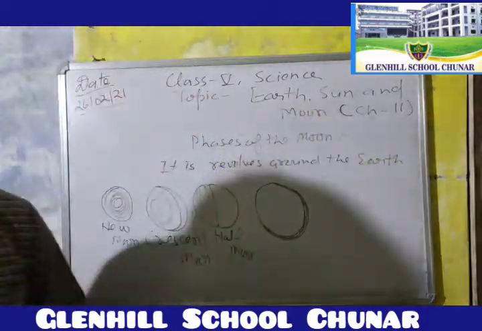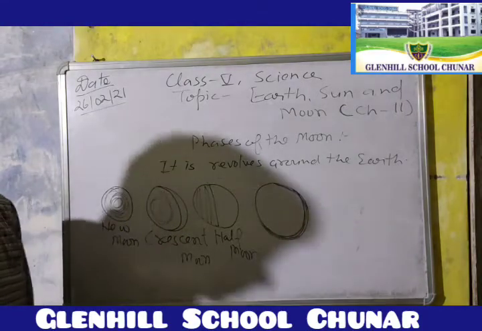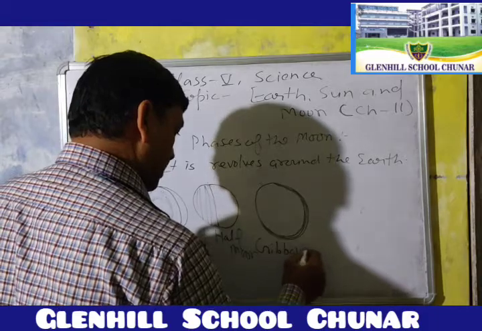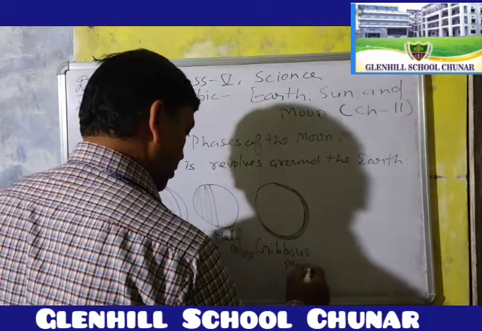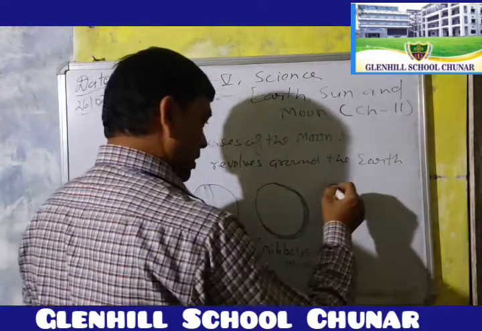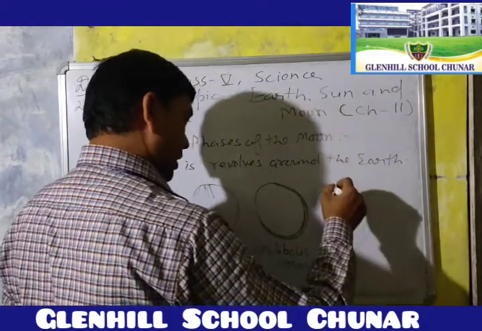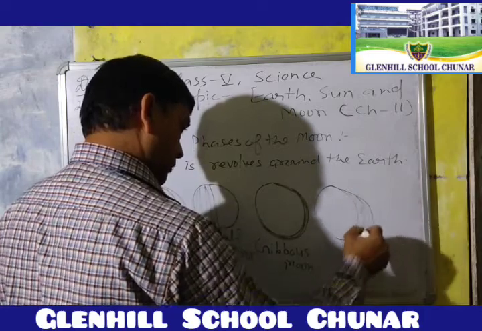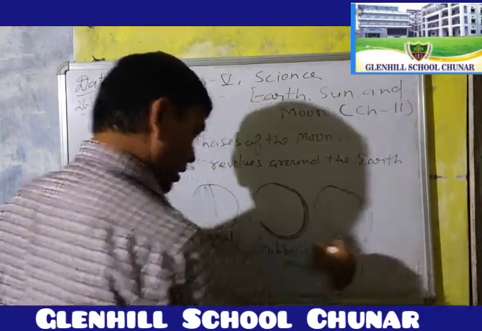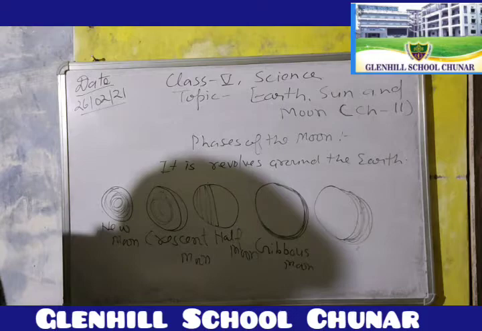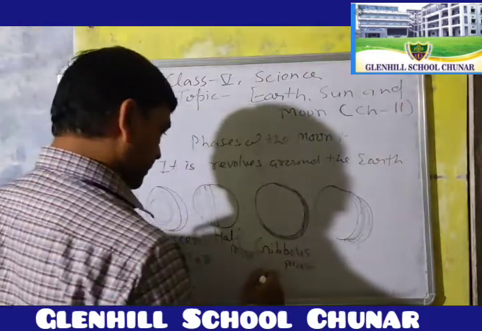This is called the gibbous moon. And as more of the moon gets covered, it goes from gibbous moon to full moon and back to gibbous moon.